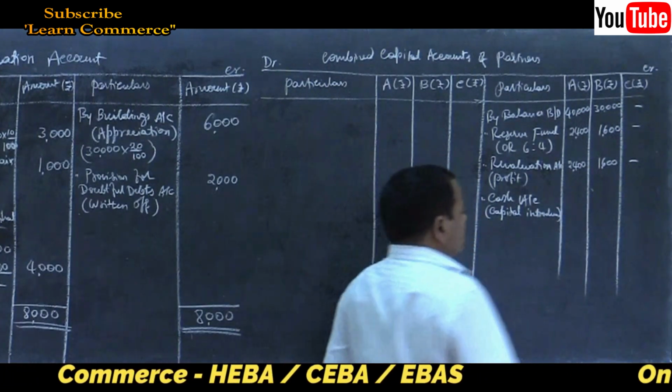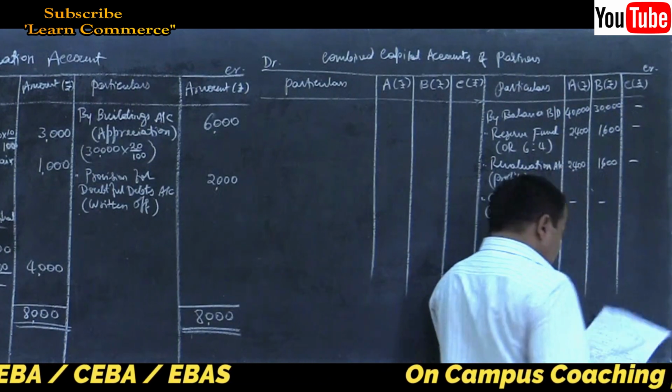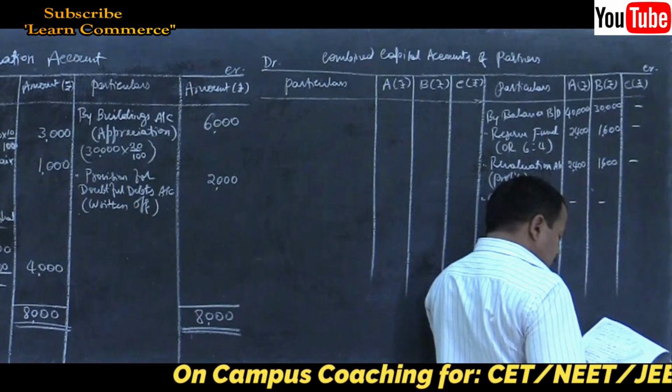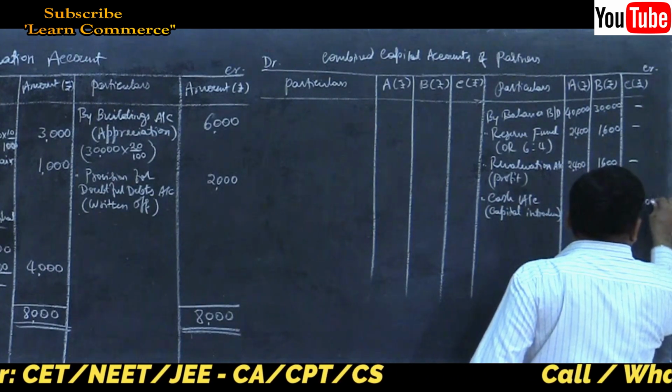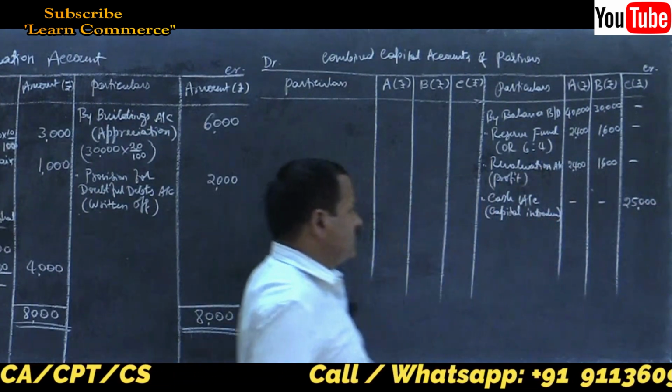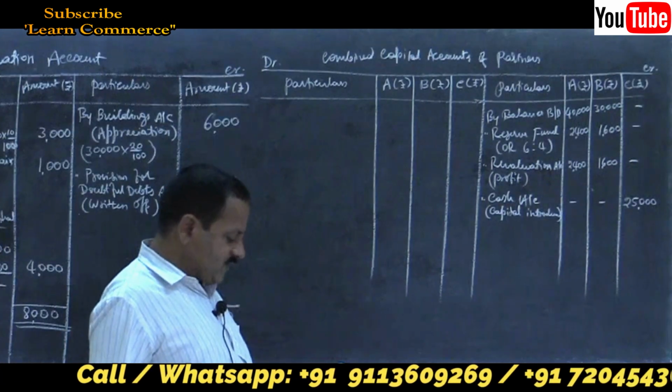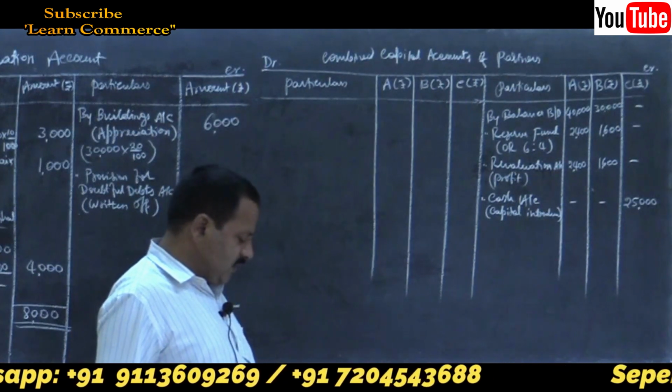Write in C's column, the new partner's column only, how much money he has brought, 25,000.